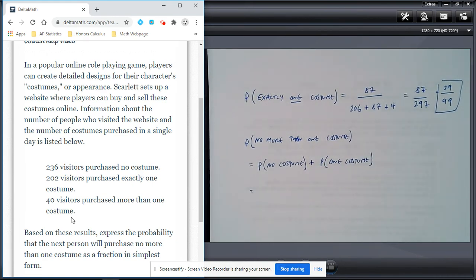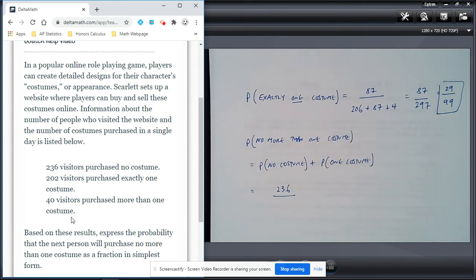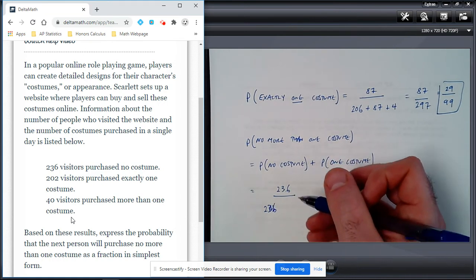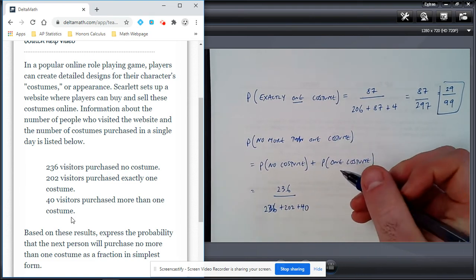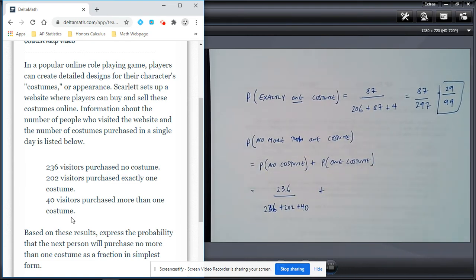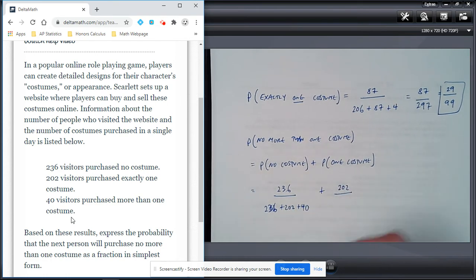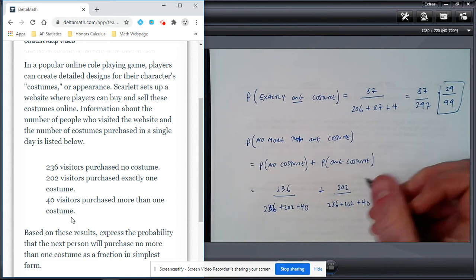So let's have a look at the first probability, the probability of getting no costume. Well, 236 purchased no costume, out of how many? Well, we're going to be adding up 236, try that again, 236. That's my math dyslexia coming out to you there. Plus 202 plus 40. And then we're going to add on to that the probability of someone purchasing one costume. Well, we know that to be 202, and it's going to be out of the same total. So 236 plus 202 plus 40.